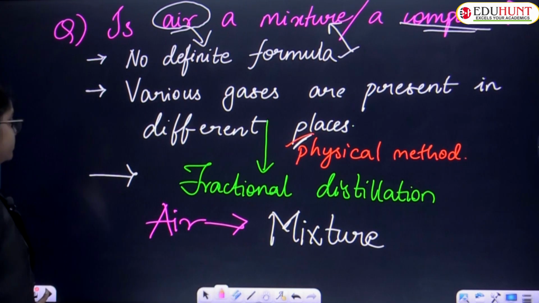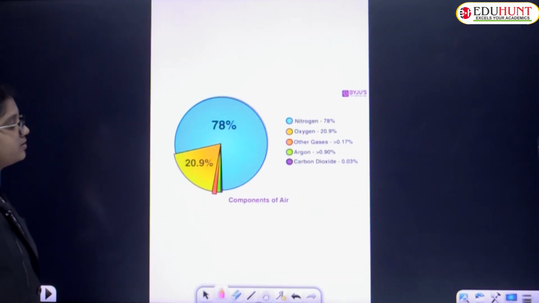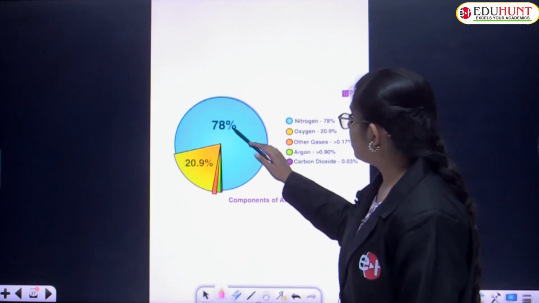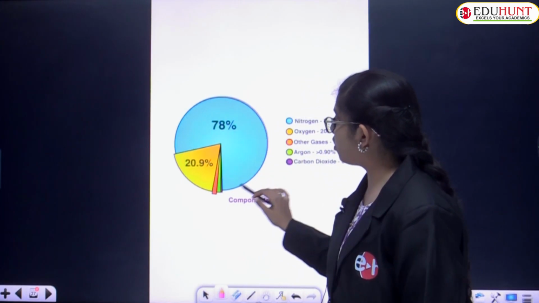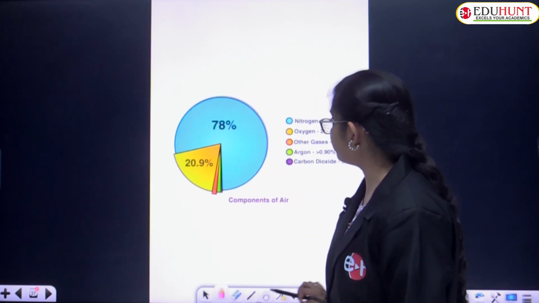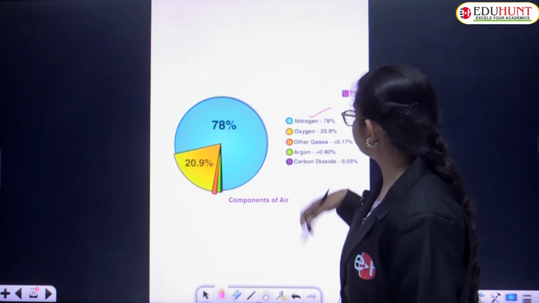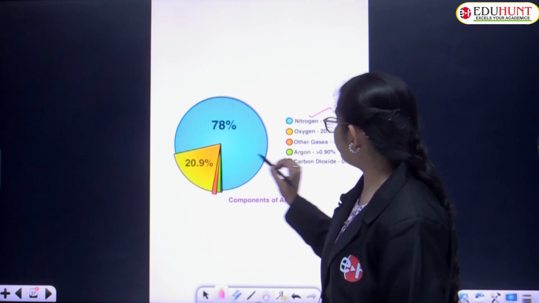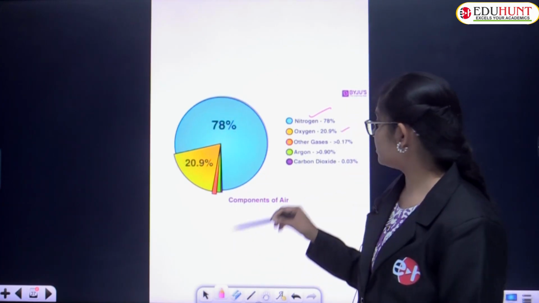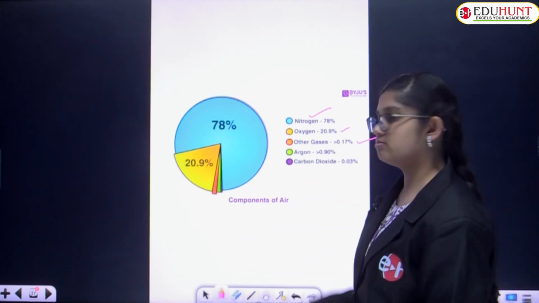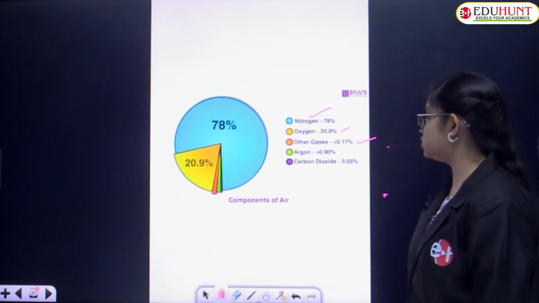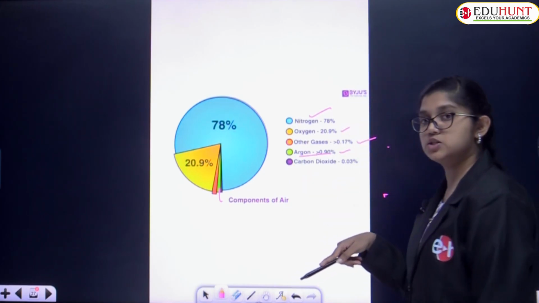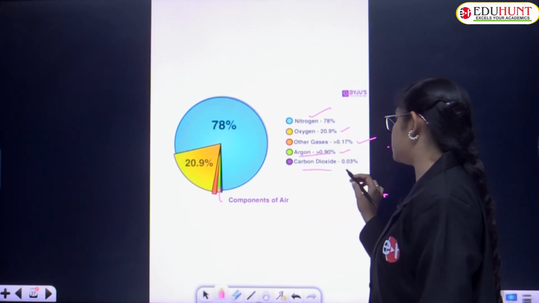Let me show you some composition regarding this. So here, if you see the composition, 78% of the component of air is completely of what, children? Nitrogen. Completely of nitrogen. And 20.9% of that is oxygen. Other gases are greater than 0.17%, and argon, the green color one, is 0.90%, and carbon dioxide is 0.03%.